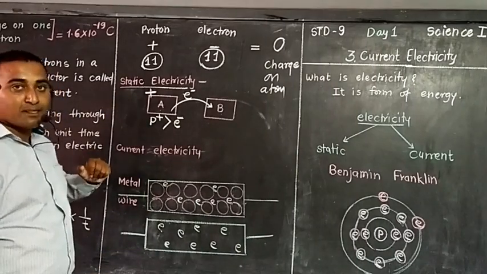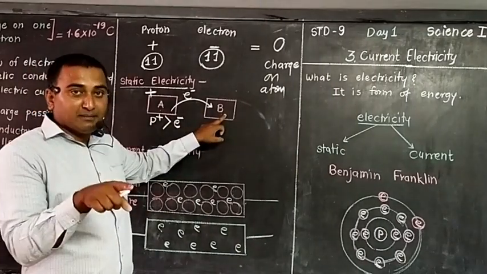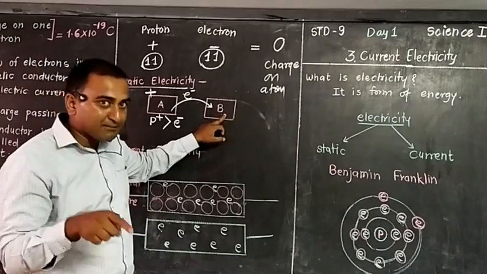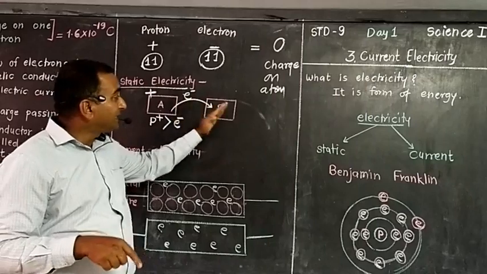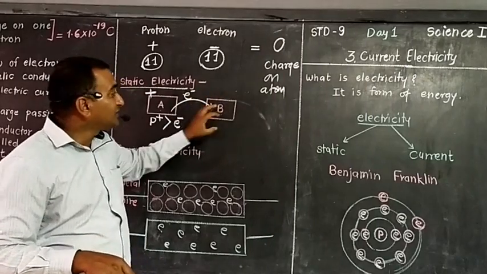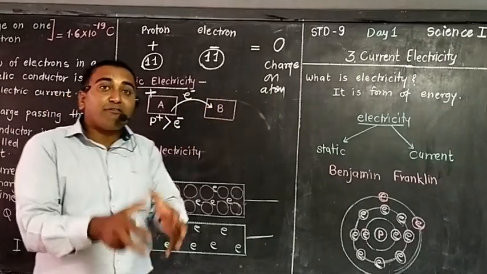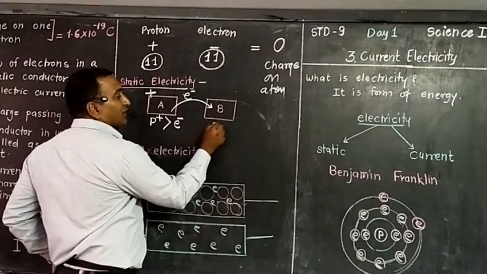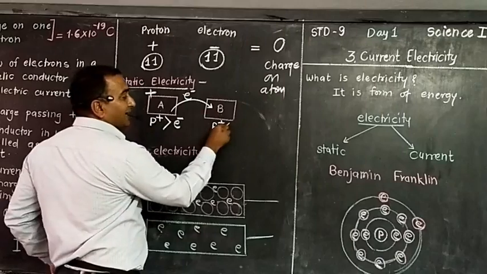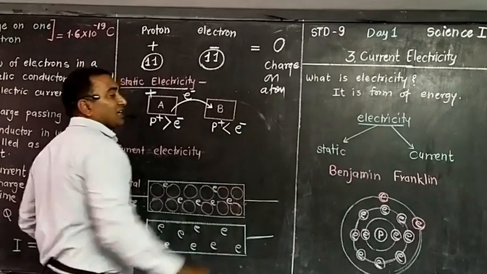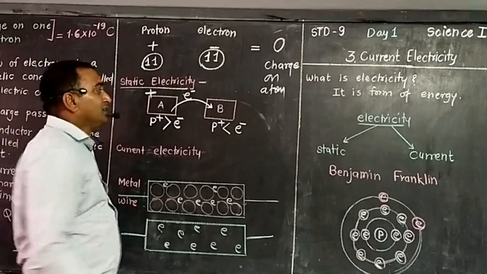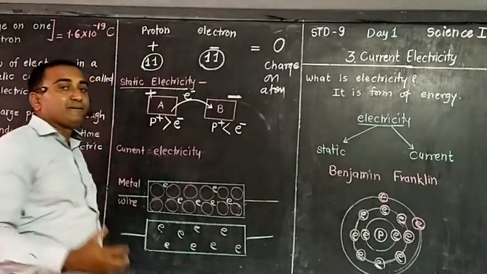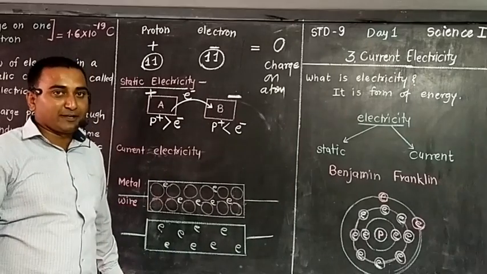Here also, before rubbing, the number of protons and electrons were the same, but some migrated electrons now exist within body B. So the number of electrons is more than the protons. So what is the condition? Positively charged protons are less and negatively charged electrons are more. So definitely this body will act as a negatively charged body.